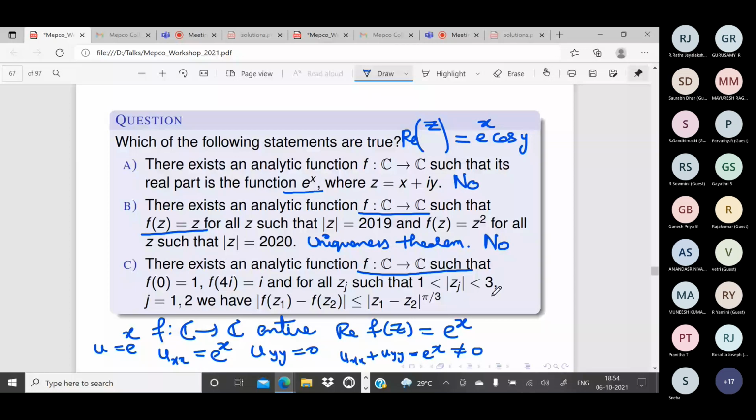Now from these conditions, you can say that f is a constant entire function. So you cannot have f of 0 equal to 1 and f of 4 equal to i; it is not possible. So what is the conclusion now? Do we have such a function? No.